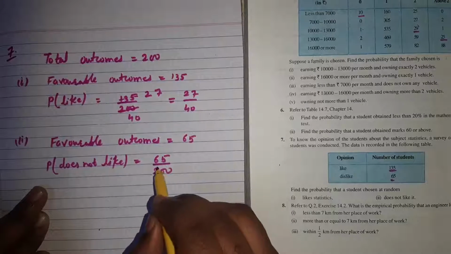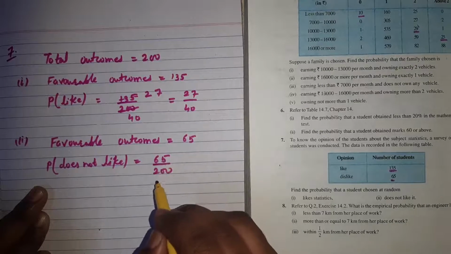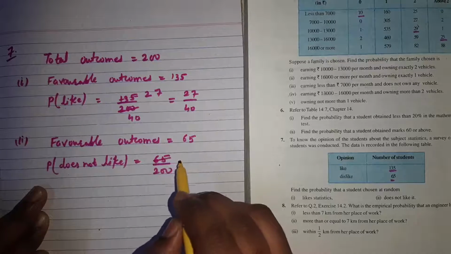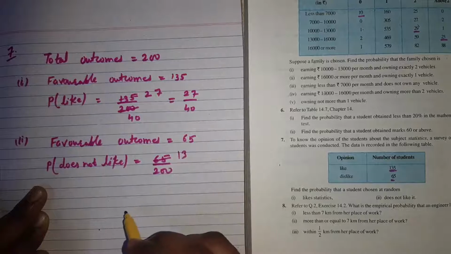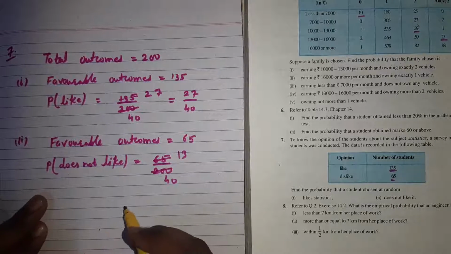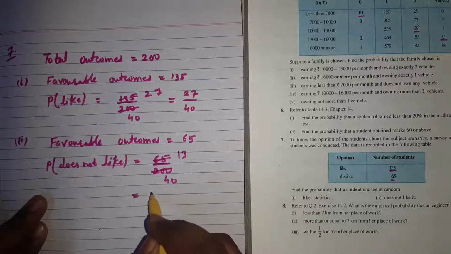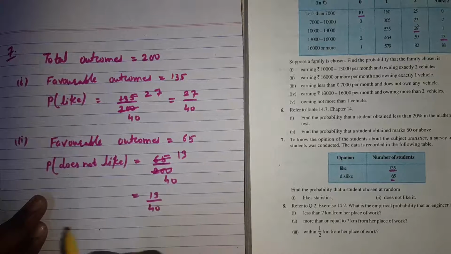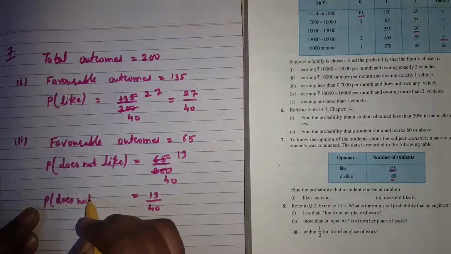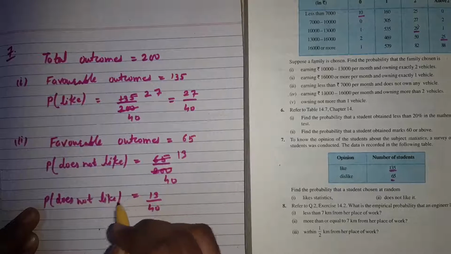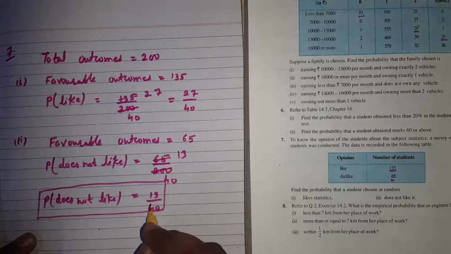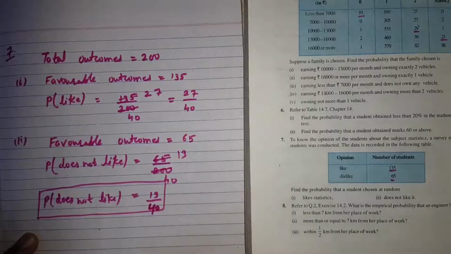The favorable outcome is 65 and total outcome is 200. Cancel out by the table of 5: 13 5s are 65 and 4 5s are 20, so the probability will be 13 by 40. I think this question is clear.